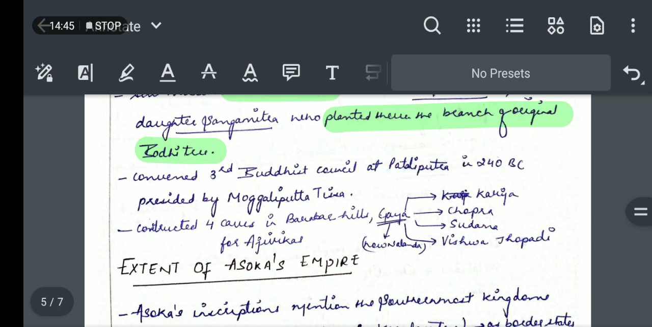Now, he convened the third Buddhist council at Patliputra in 240 BC, which was presided over by Moggaliputta.